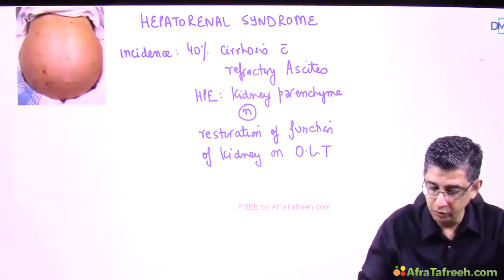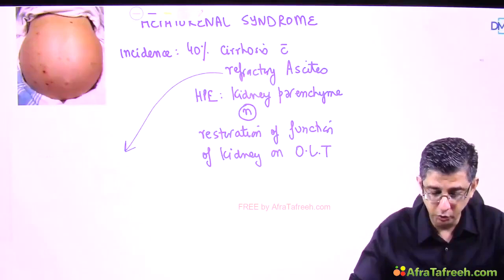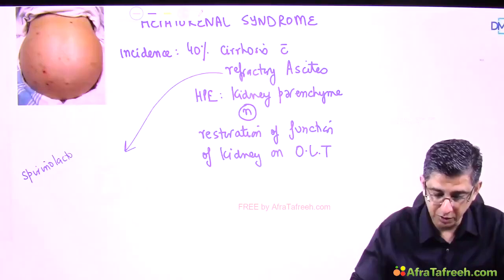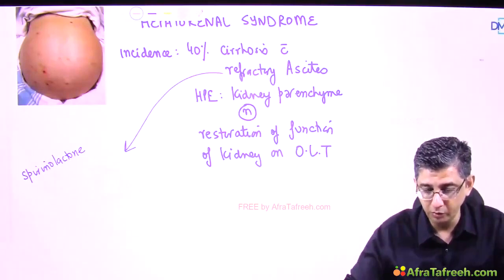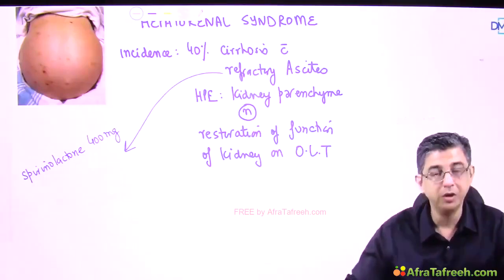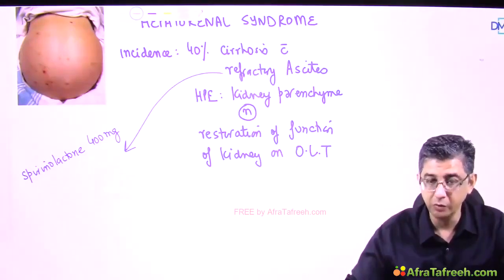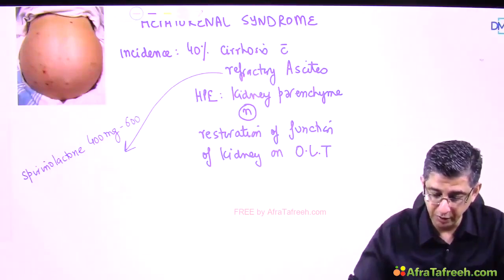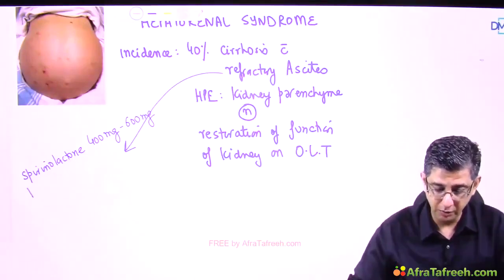Now let us understand the meaning of the word refractory ascites, which will make things relatively easier for us. You are aware that for management of ascites we need to go in for salt restriction, and most patients on Indian diet are taking something like 6 to 8 grams of salt every day. We need to put them down to about 2 grams of salt, and we also need to give diuretics. The diuretic we usually use, and the preferred diuretic, is spironolactone, and the dose that we give is about 100 milligram, but in this case we are giving up to 400 to as much as 600 milligram every day. That is the maximum dose of spironolactone that I'm talking about.